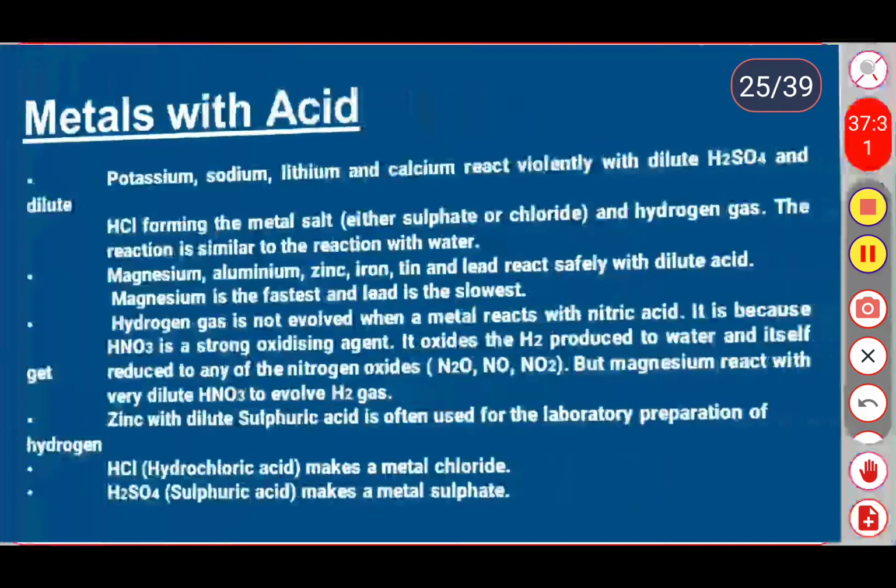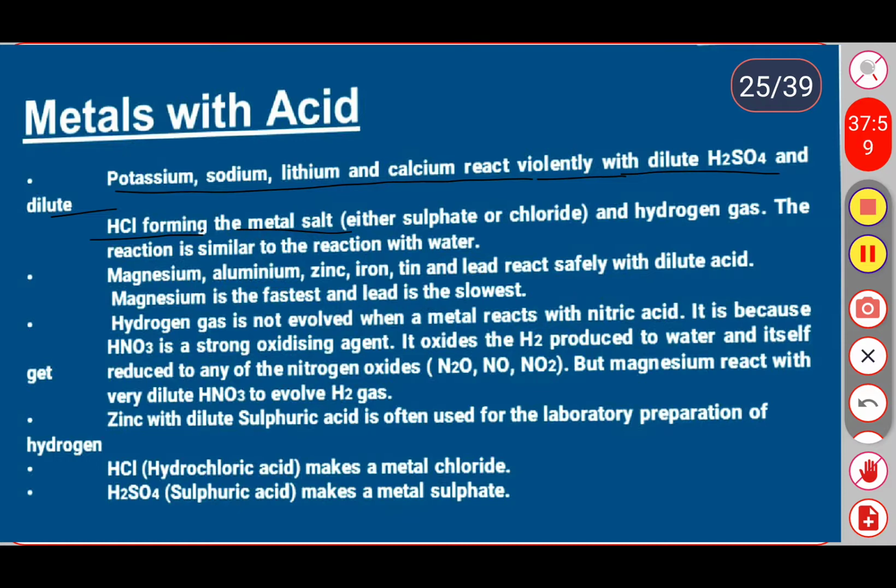Potassium, sodium, lithium and calcium react violently with the diluted H2SO4 and diluted HCl also, forming the corresponding metal salts. When these metals react with diluted acids, whether it is H2SO4, sulfuric acid, or hydrochloric acid, it always forms a salt and hydrogen gas.